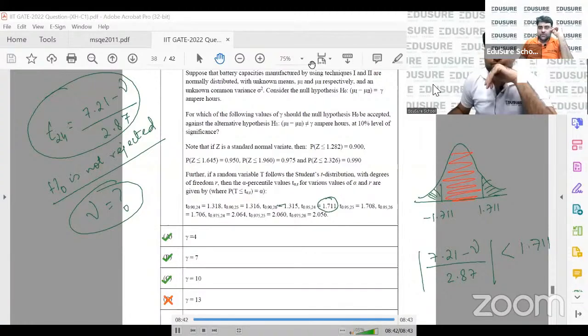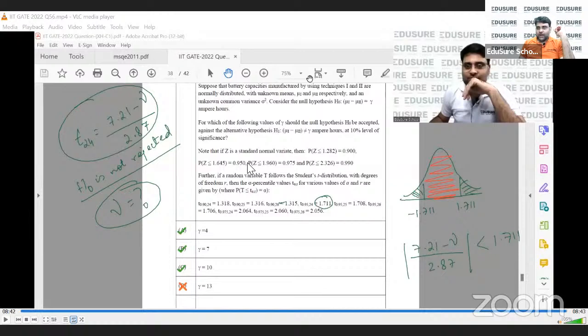All right. So this is IIT GATE 2022. Now I'm getting to 2021, question number 25.